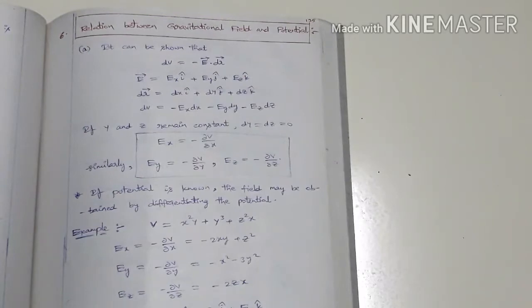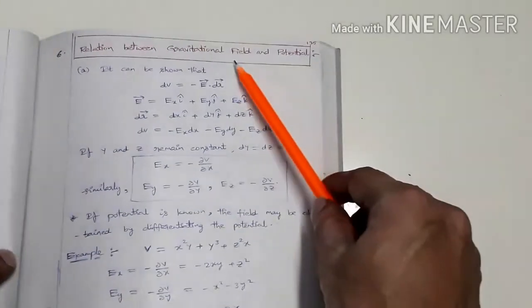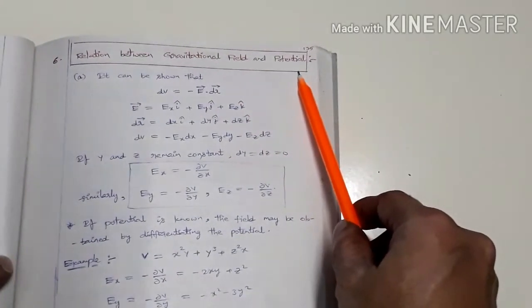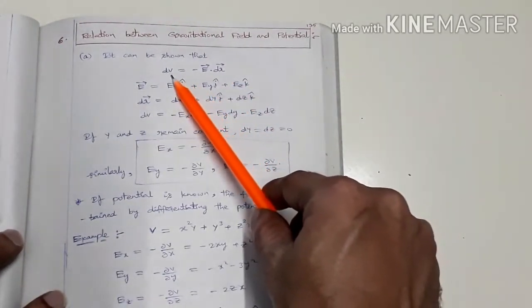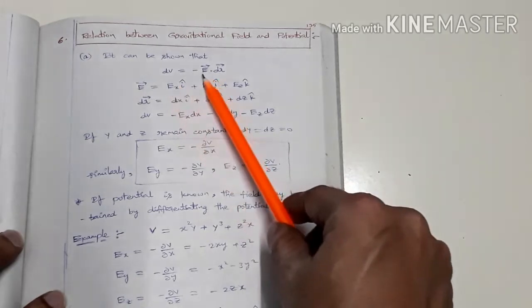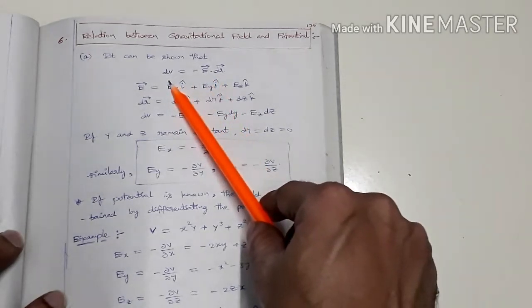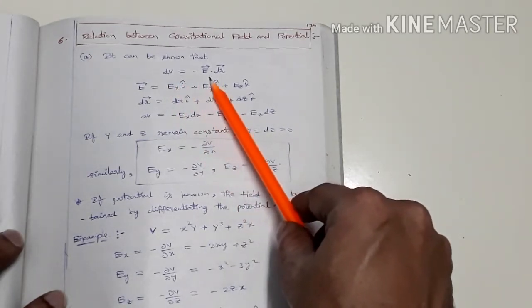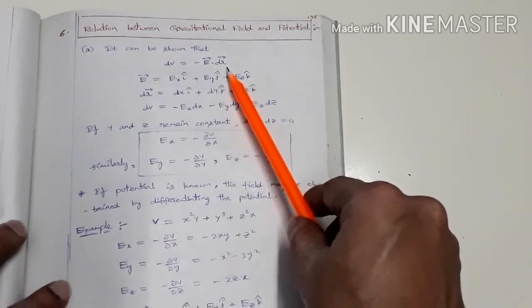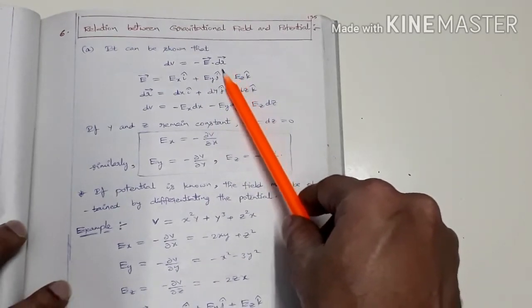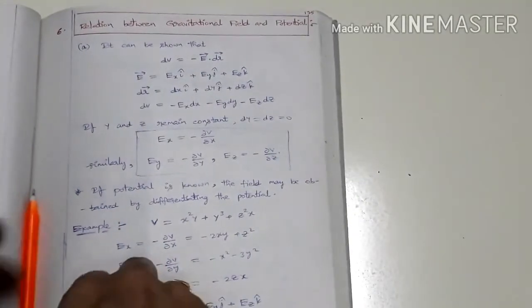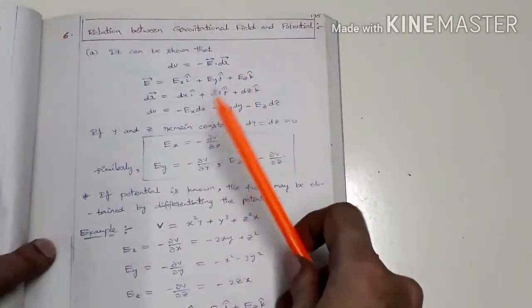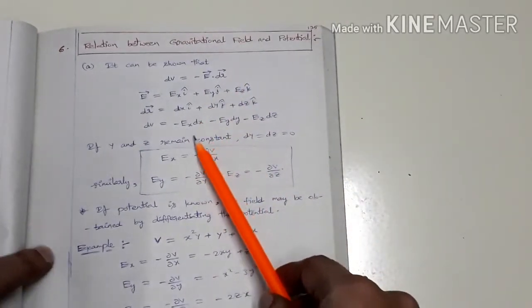Next topic is the relation between gravitational field and gravitational potential. The relation between the potential difference between two points and the gravitational field is given as dV equal to minus E bar dot dr bar. This result is obtained from a derivation, and we are not dealing with the derivation now. Using this relation we can find dV.